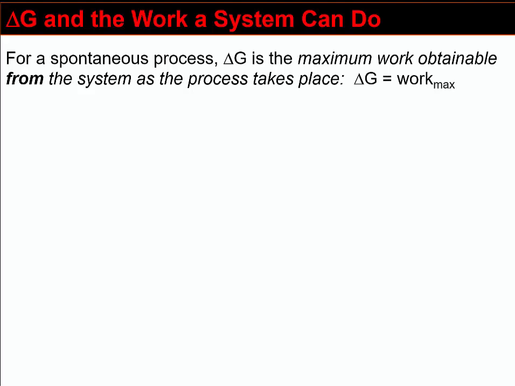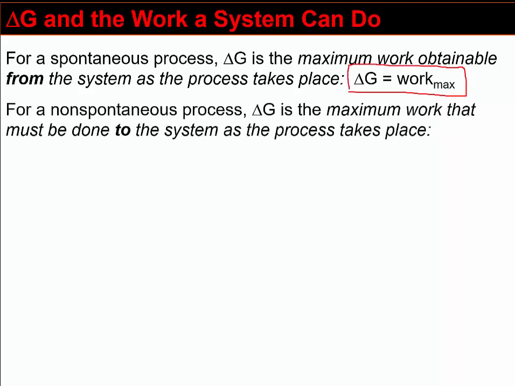For a spontaneous process, delta G is the maximum work obtainable from the system as the process takes place. So delta G is going to be related to the maximum amount of work. For a non-spontaneous process, delta G is the maximum work that must be done to the system as the process takes place. So can we kind of throw energy into something and make a non-spontaneous reaction happen? Yeah, we do it all the time, right?